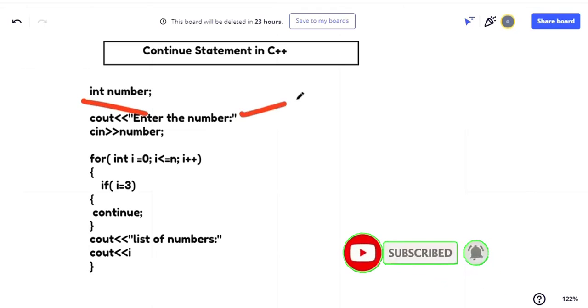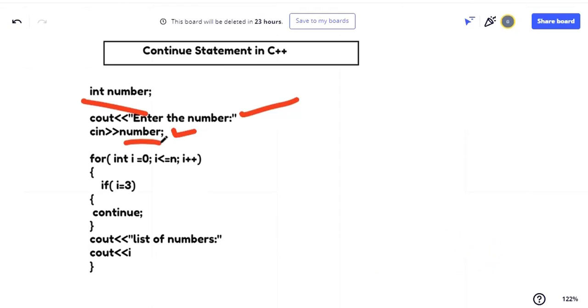Now I have created a variable. Now I am trying to get the input from the user. The user will enter the number. Let's say the user enters the number as 6. Now we will come to the for loop. Remember, the for loop starts here and ends here. Then there is an if condition here. If this condition is true, this block of code is going to be executed.